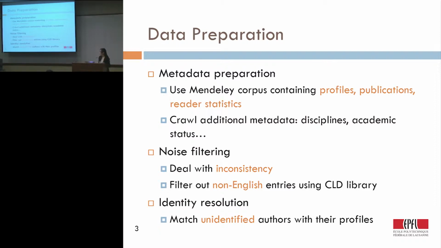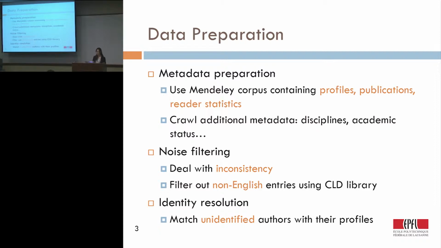Also, in our system we only consider English entries. We got quite a few entries in other languages, and we need to filter them out. So we use a language detection library to detect the language of the entries and get rid of these non-English entries.